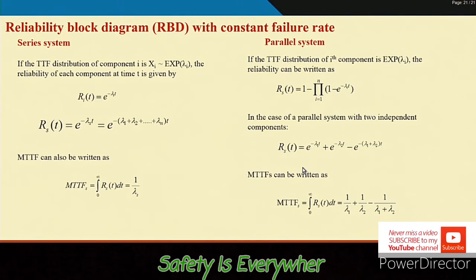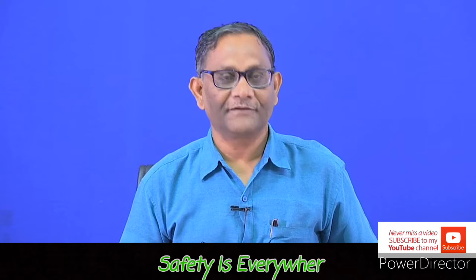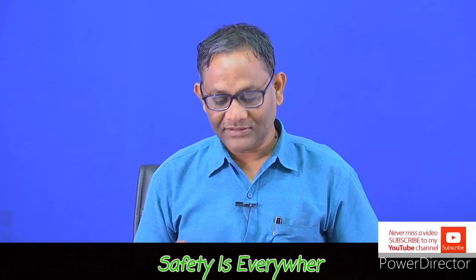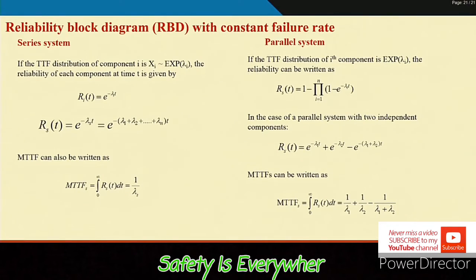Now, what will happen if the components have a constant failure rate? That means the time to failure is exponentially distributed. Under this situation, what will be the reliability? Component level reliability will be this, where lambda i is the exponential distribution parameter for the ith component.